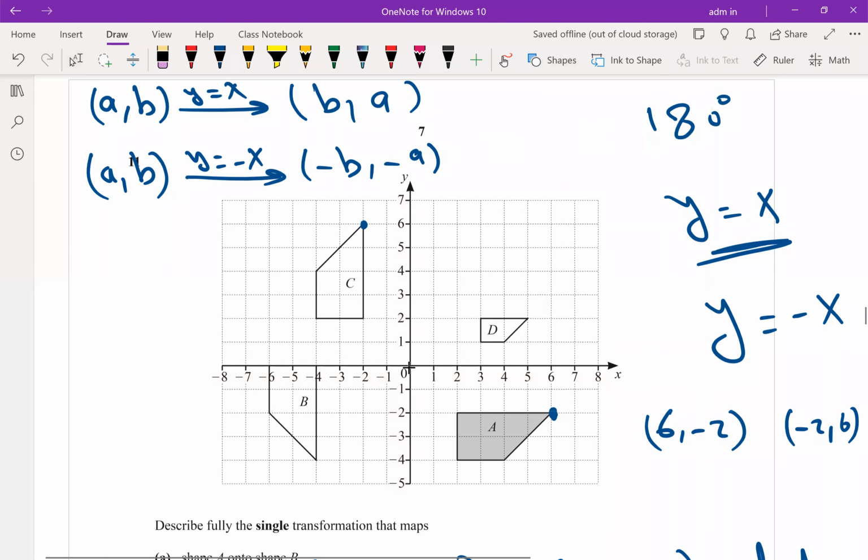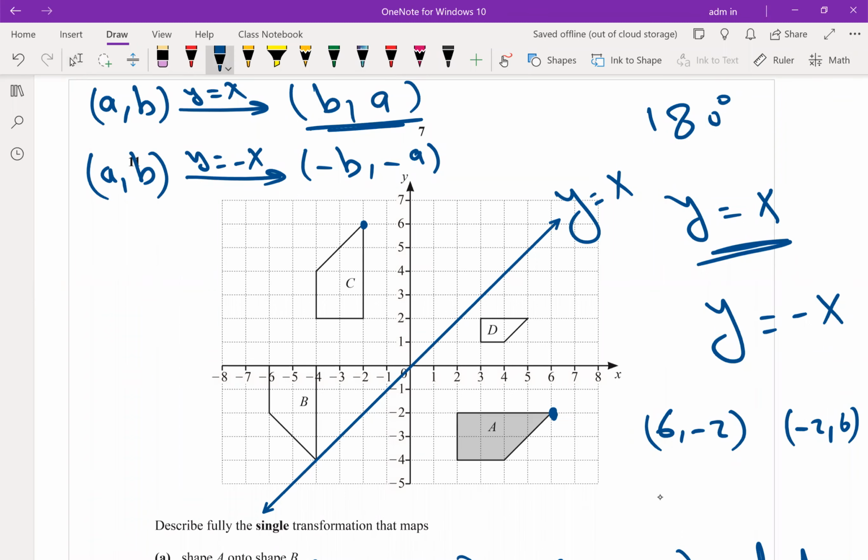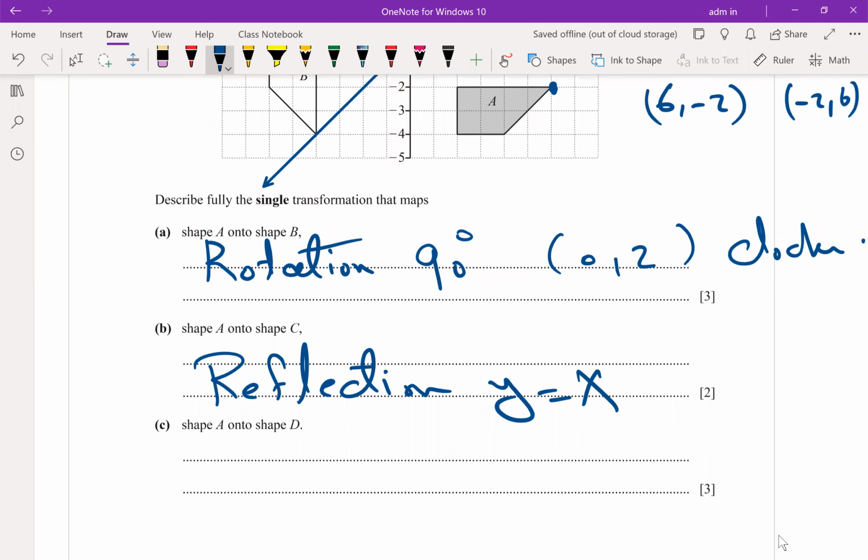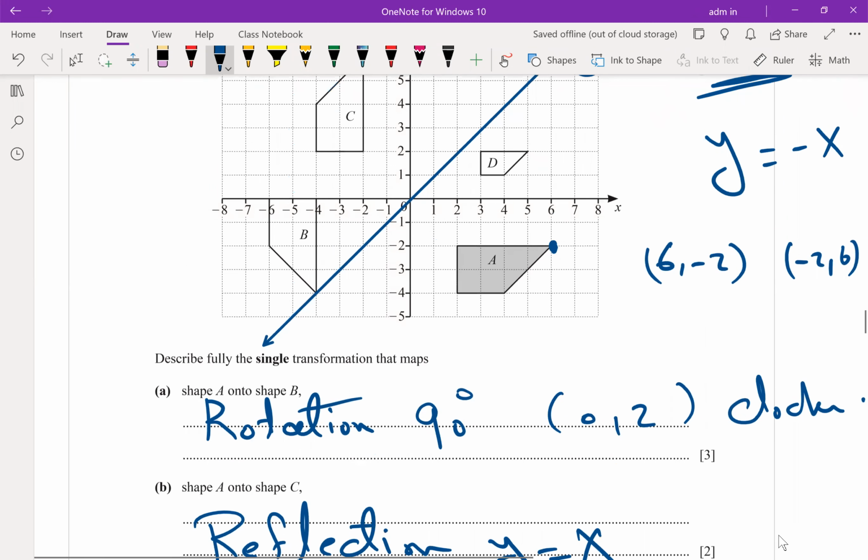I will show you the line y equals x, but no need to draw it. You can write your answer directly. This is the line y equals x. If we switch the order, it will be reflection about y equals x. Reflection about y equals x.